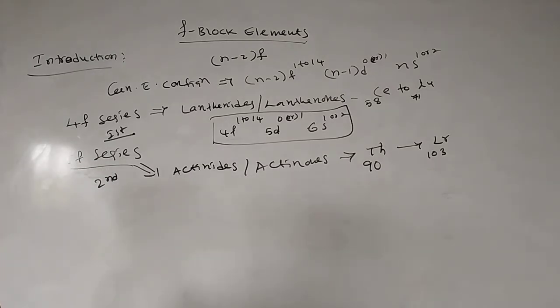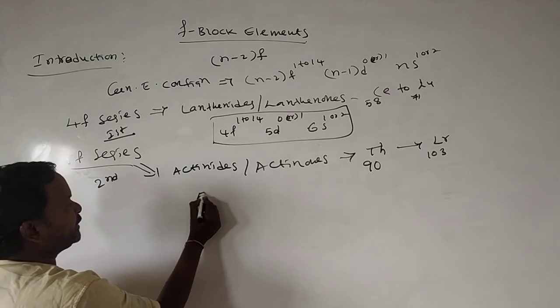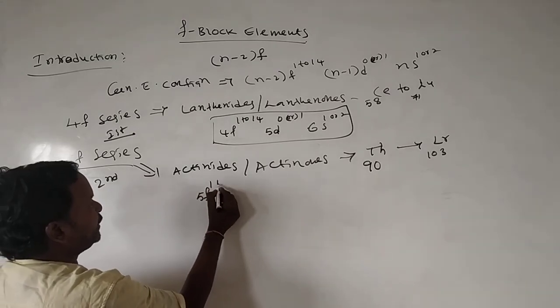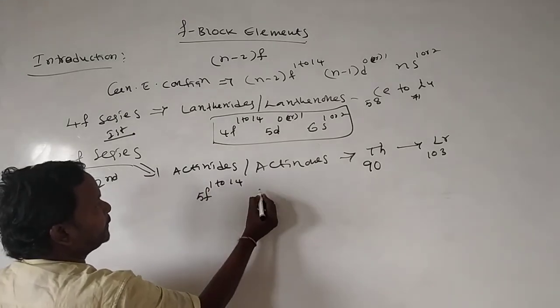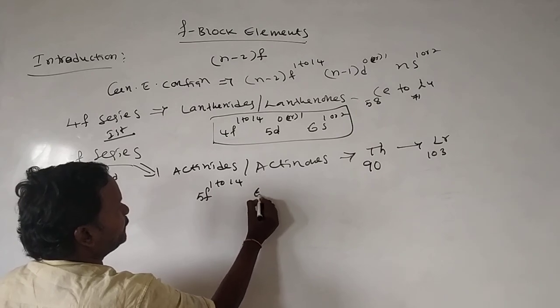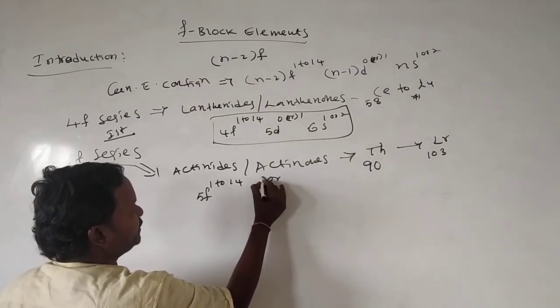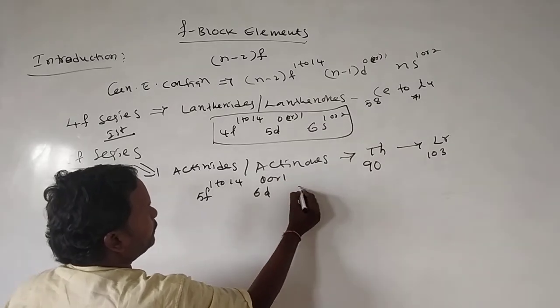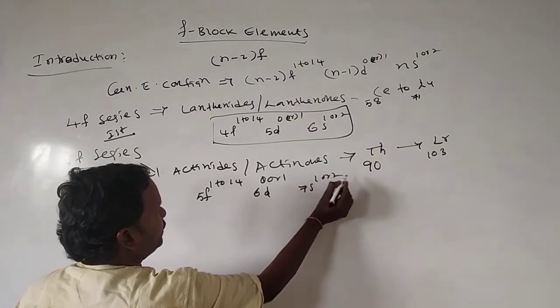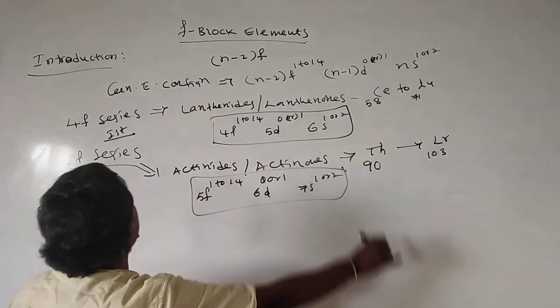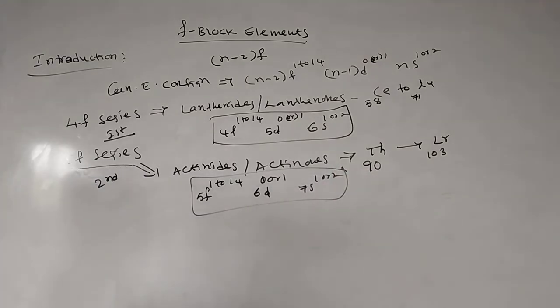These 14 elements belong to the 5f series, the second inner transition elements. The general electronic configuration is 5f 1 to 14, 6d 0 or 1, 7s 2. This is the general electronic configuration of the 5f series elements.